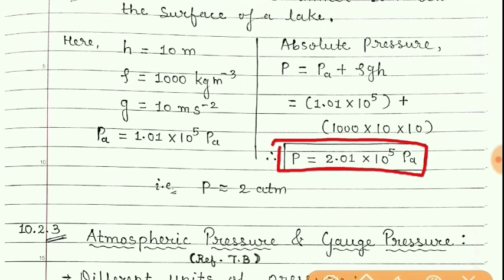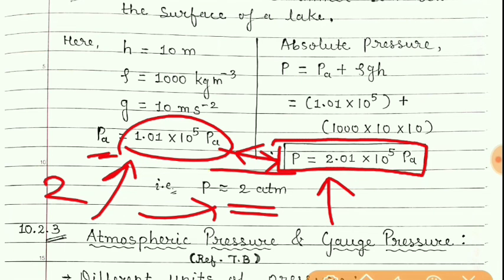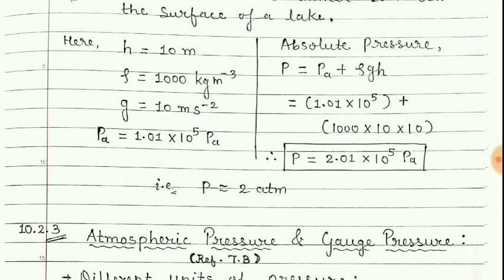And we know that atmospheric pressure is this much. So this value which we obtained is nearly 2 times the atmospheric pressure. If you multiply this by 2, you will get this value only. So it is approximately 2 atmospheric pressure acting on the swimmer.